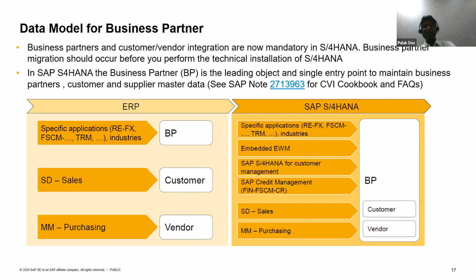However, why this design? This is mainly with the concept that whenever a person is tied up or connected with your business, you get a complete view of the organizations or the person connected to your business with a single ID, and that ID gives you the complete visibility of the particular person or organization, whether he is a customer or a vendor, what is the overall business or financials or any other, let's say, credit scores or credit limits or whatever you would like to see. You can track it all through the one code that is called a business partner.